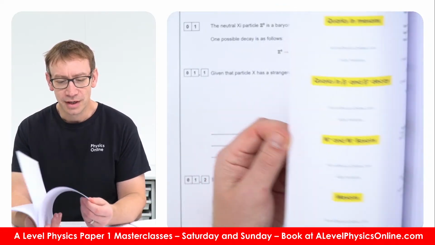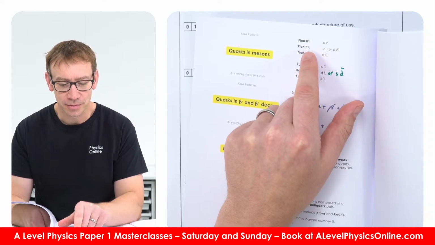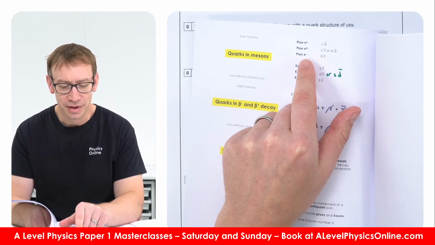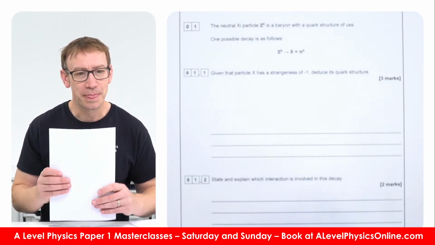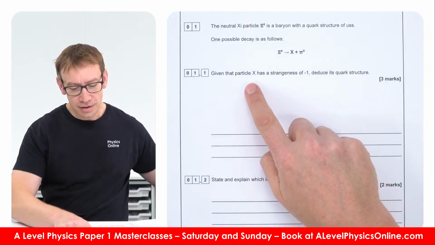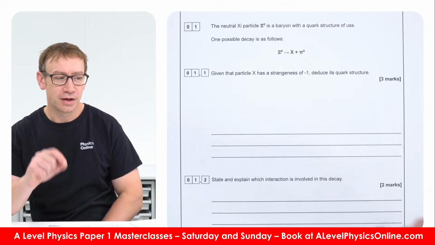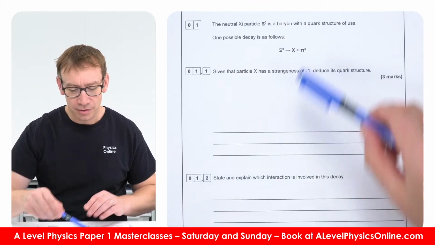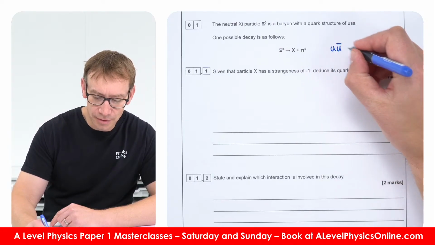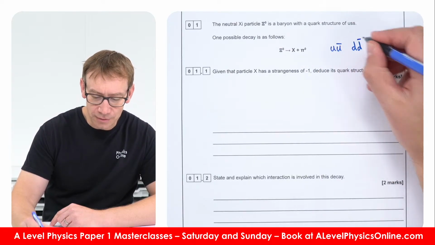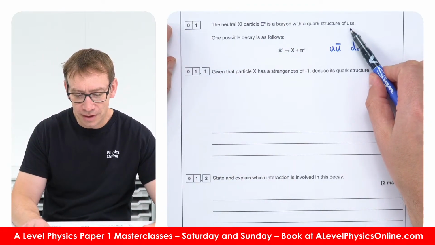Okay, so for example, we've got the quarks and mesons, and we know that a pion is maybe an up-down, a neutral pion is up anti-up, and a negative pion is a down anti-up. These are just things that you need to know. So, given that the particle X has a strangeness of -1, deduce its quark structure. This relies on the fact that if you've got a neutral pion, then the structure will either be up anti-up, or it'll be down anti-down. It's a baryon with a quark structure of up, strange, strange.